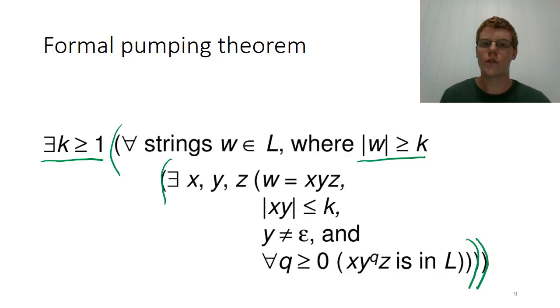So, for any regular language, there exists a k such that for any string longer than k, this bit that I'm about to explain to you in red is true.